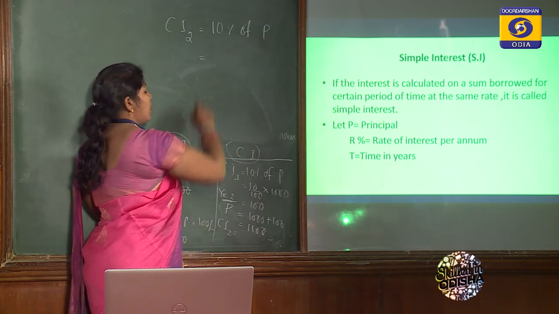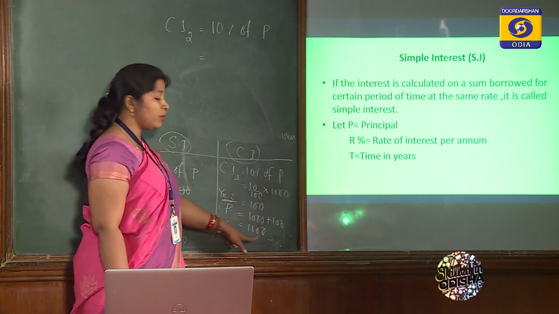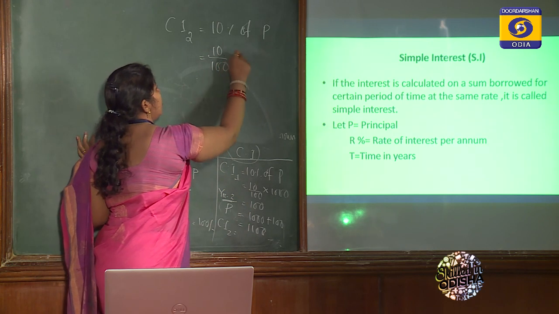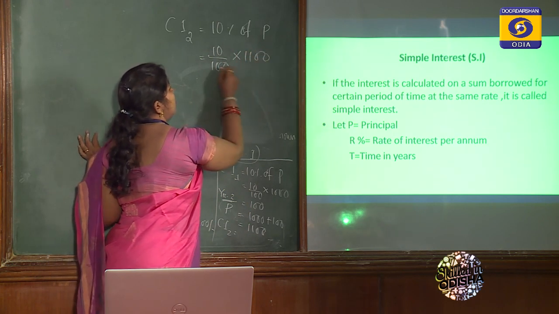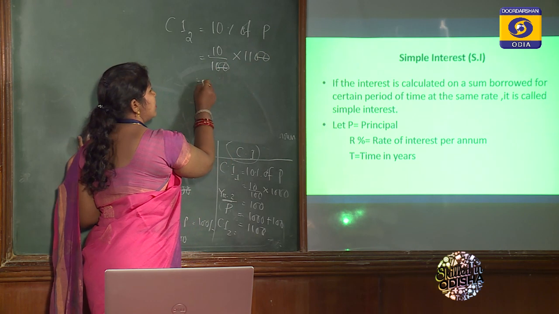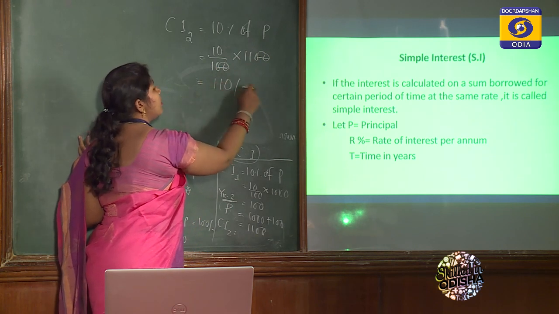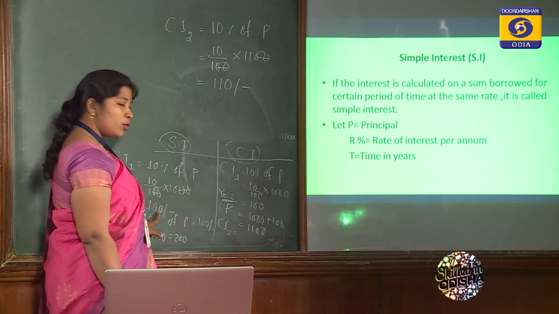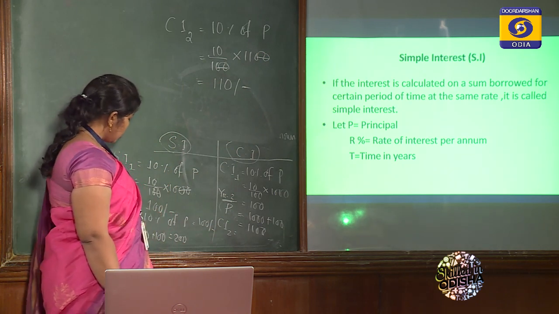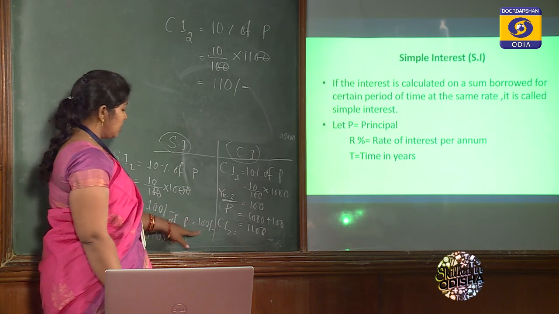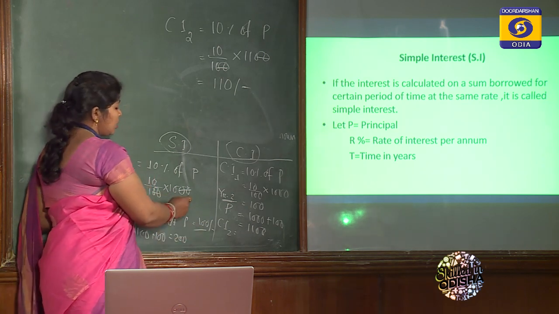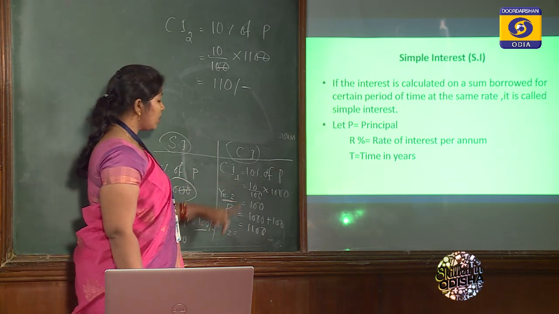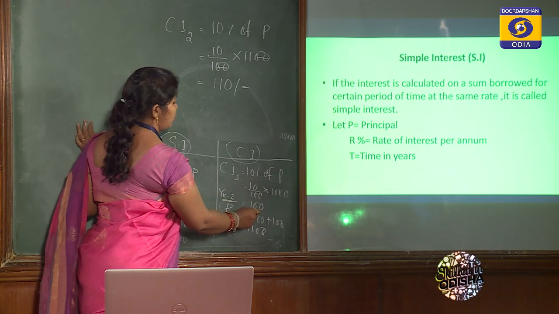10% of the new principal. We have already calculated the new principal will become 1100. So 10% is 10 by 100 into 1100. This will cancel and it will become 110 rupees. So see, in case of simple interest, this 100 rupees for the first year is the same as the simple interest of the second year. This 100 will remain the same, as well as the principal amount. But in case of compound interest, your interest is gradually increasing.